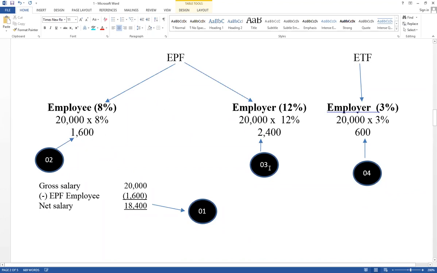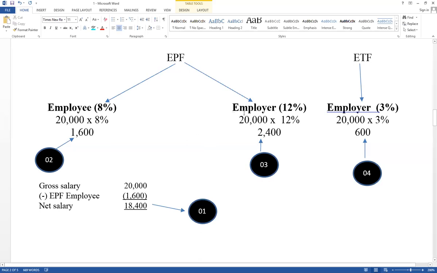And third step, employer contribution for EPF. Employer means the business contribution. That value cannot be deducted from salary. It is not part of salary. It is another expense of the business. It must be sent from the business's money. The value should be calculated based on the salary of the employee, but it is sent from the money in the business. Cannot be deducted from salary.